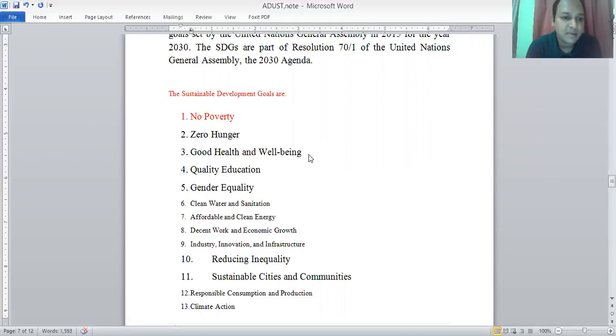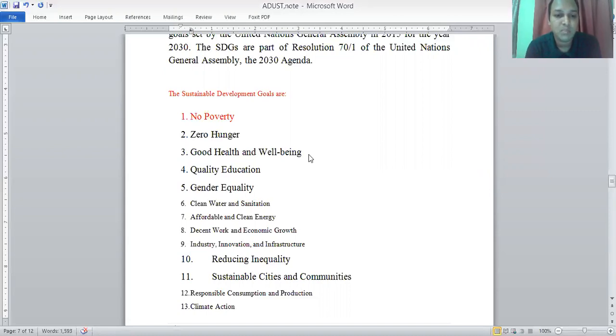By 2030, ensure that all girls and boys complete free, equitable, and quality primary and secondary education, leading to relevant and effective learning outcomes. The second, more important one, is to ensure that all girls and boys have access to quality early childhood development, care, and pre-primary education so that they are ready for primary education. I'm going to discuss here number 4, quality education.